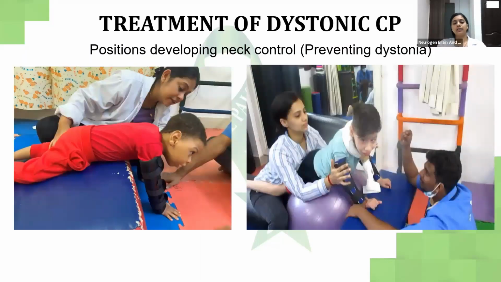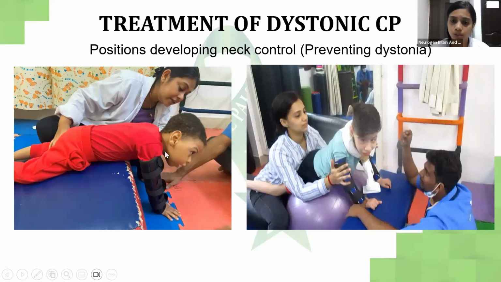Now, this was the treatment protocol for spasticity. Now, moving on to the treatment for dystonic CP. So, for dystonia, it's basically preventing them from going into the pattern in any movement that we give. So, we are trying to inhibit that pattern and promote a lot of flexion pattern or strengthen the core muscles for that.